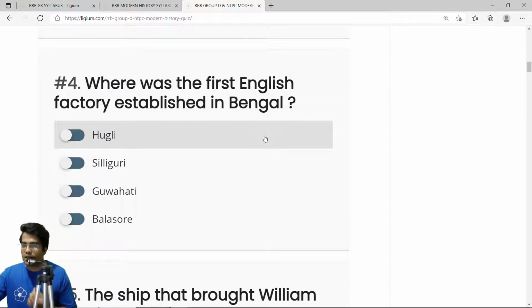Where was the first English factory established in Bengal? Now remember this is a very important question. The first English factory that was established in Bengal was near Hooghly.